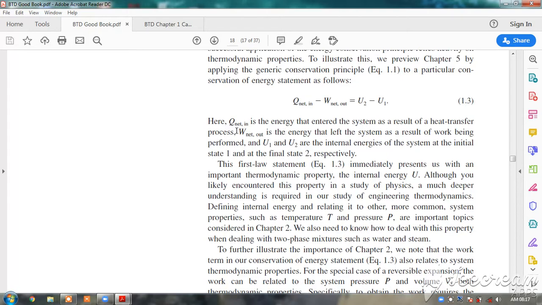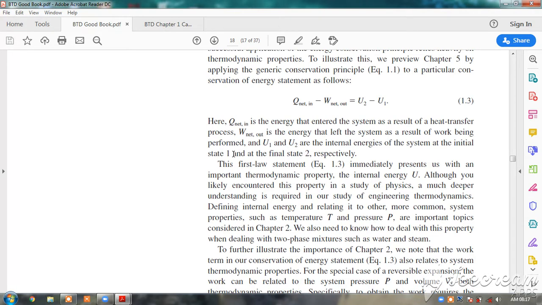So system and surrounding is there, and Q is the amount of heat entering the system. Okay, because the system is cold and the surrounding is hot, Q net is the heat entering the system. Okay, and W net is the energy that left the system as a result of work being performed.